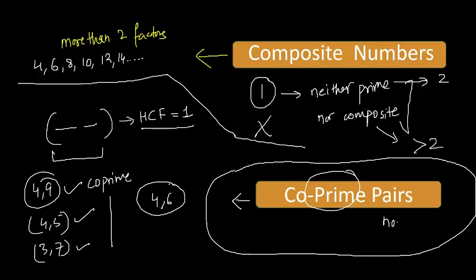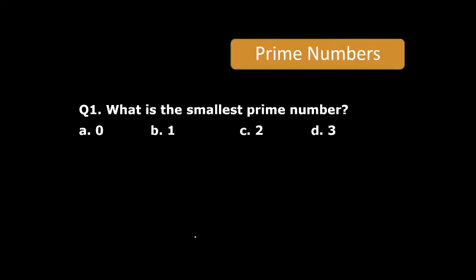No, because 2 is common between these numbers, so it is not a co-prime pair. I hope it is clear. So note it down, co-prime is a pair of numbers in which the HCF is 1.